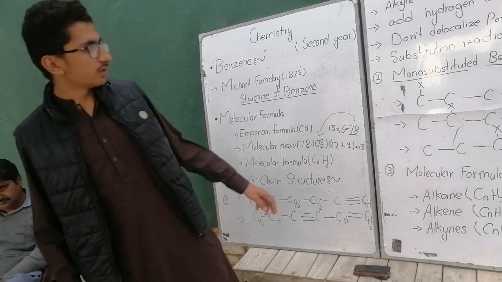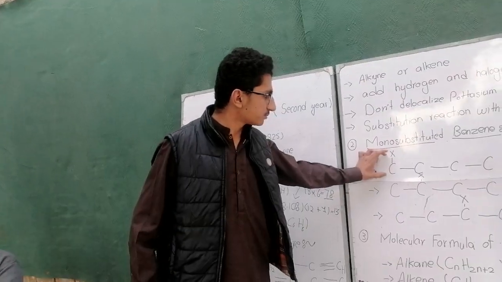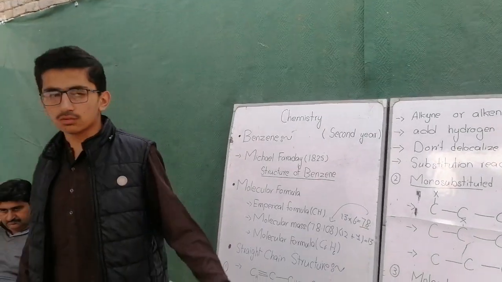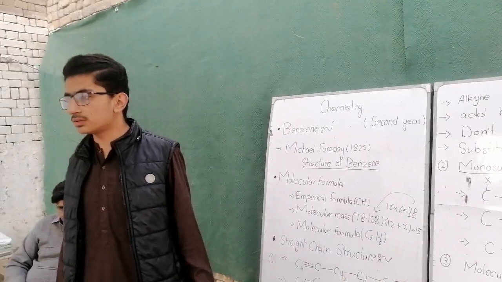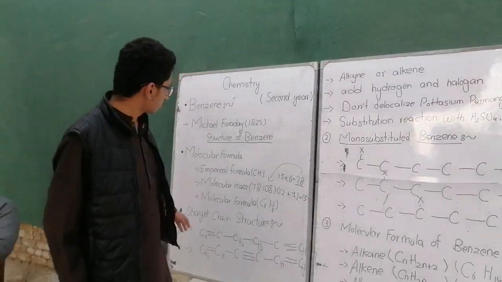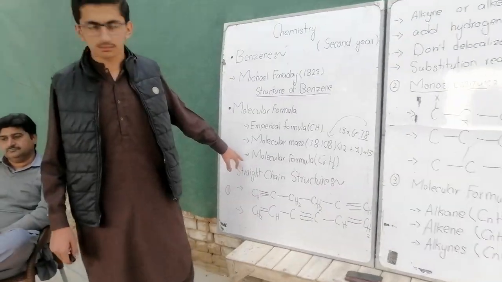It means that there is one monosubstituted product. There is one phenol and one toluene. There are not three toluenes and three phenols. So it disproved the straight chain structure of benzene.